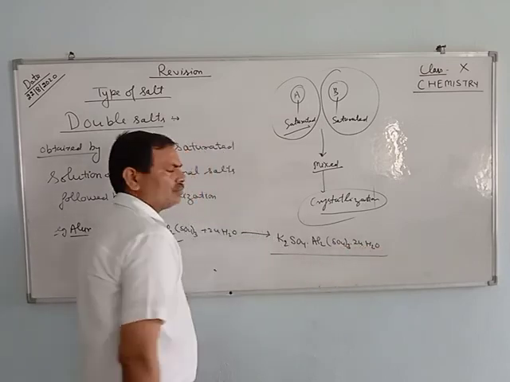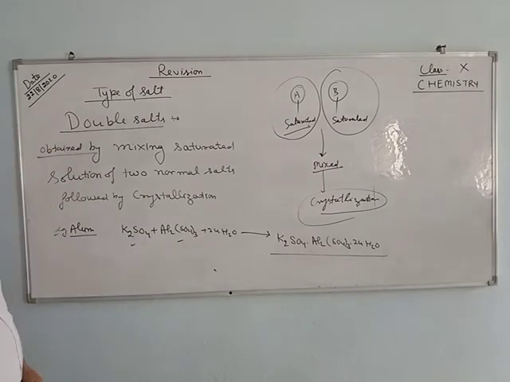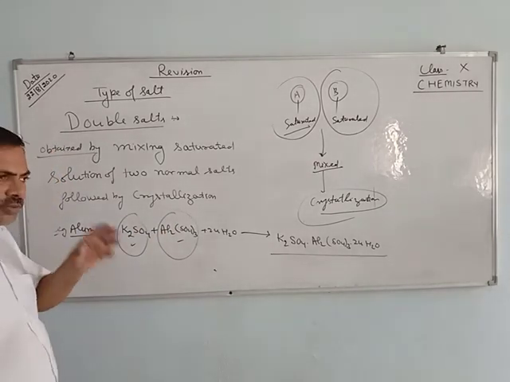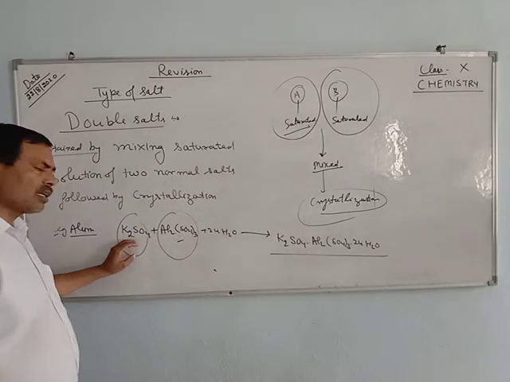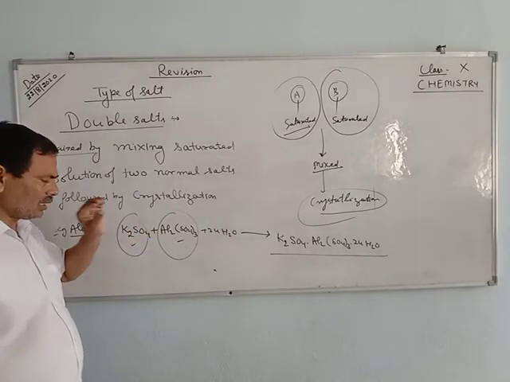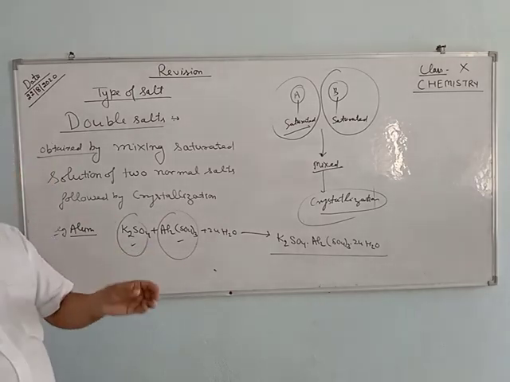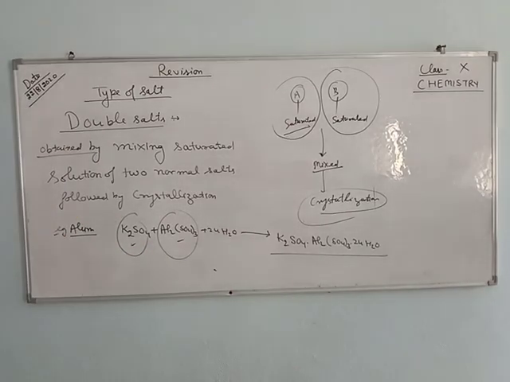This is the formula of alum. You have to form a saturated solution of potassium sulfate and a saturated solution of aluminum sulfate. Both saturated solutions are mixed together and crystallized. After crystallization, you will get alum, that is a double salt.